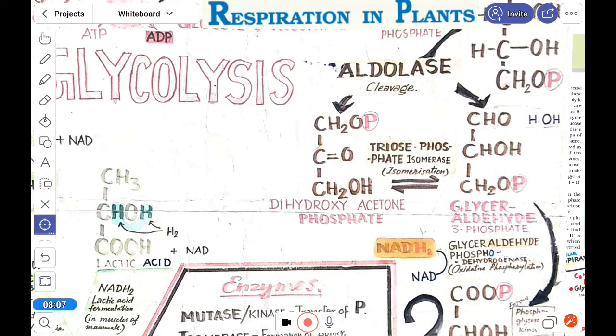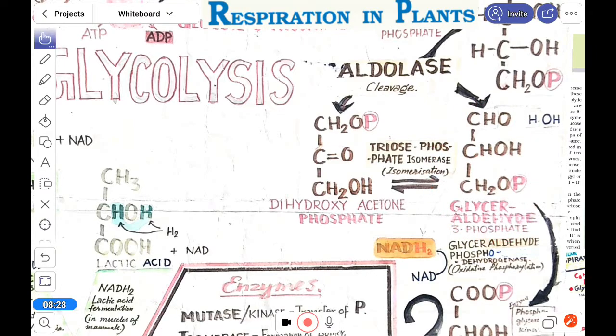These two are isomers, so very easily triose phosphate isomerase can convert this one. If we consider the glyceraldehyde 3 phosphate, it turns into 2 molecules. So after that we will write the 2 molecules.